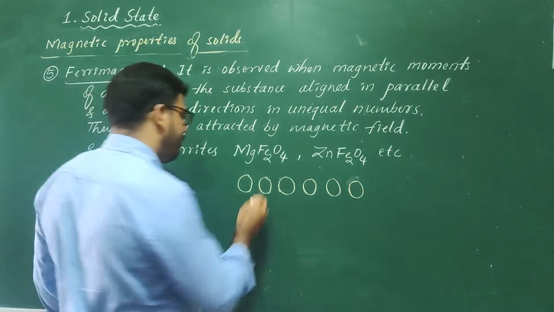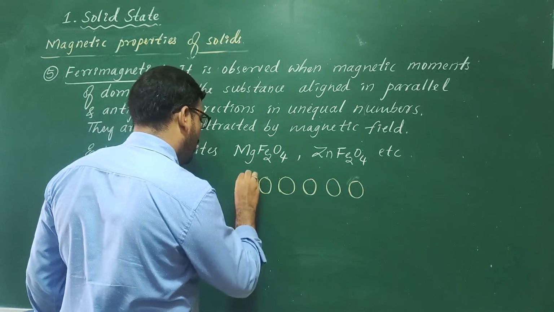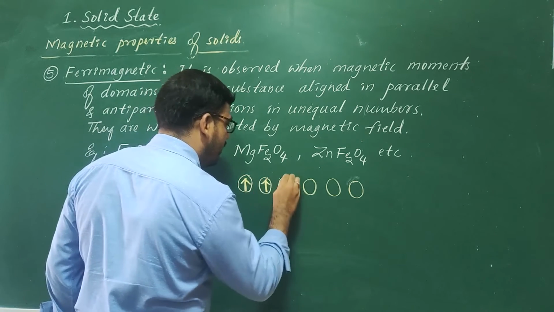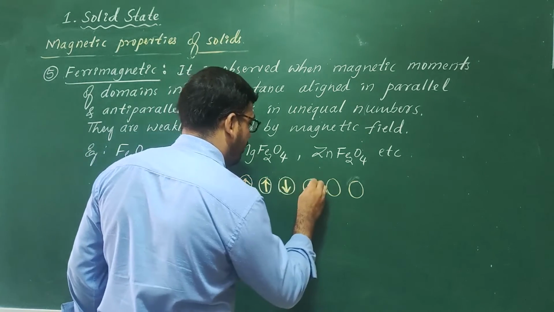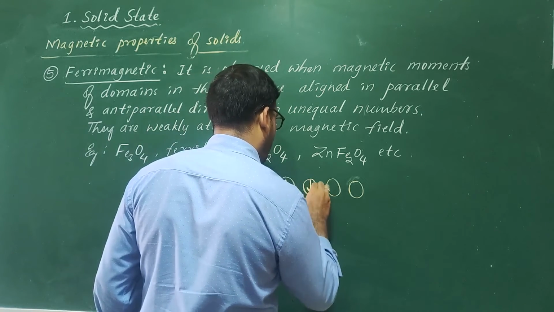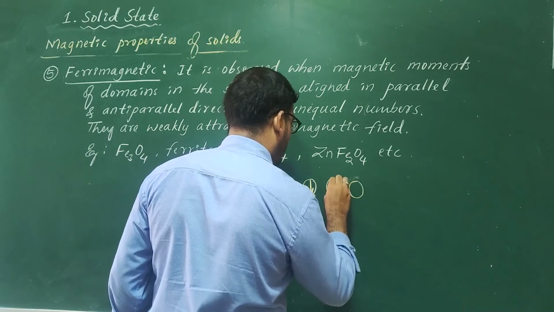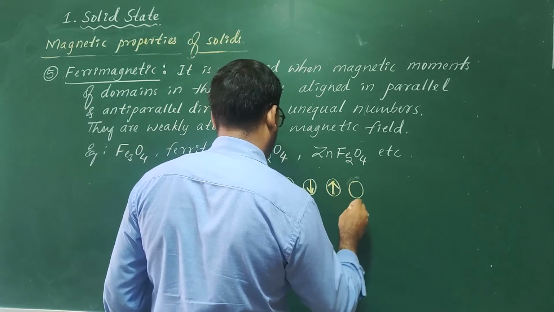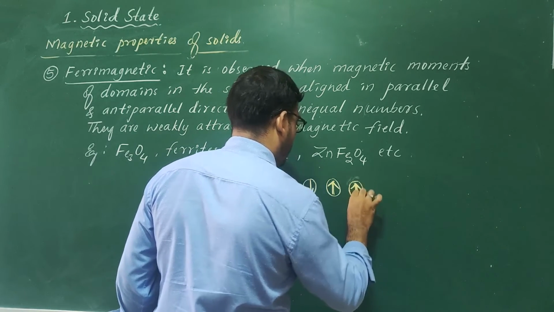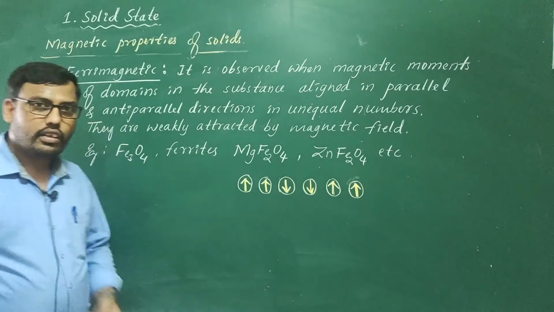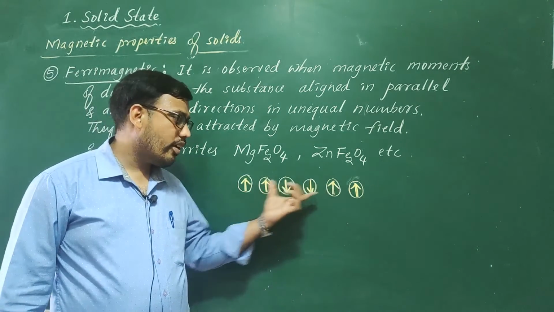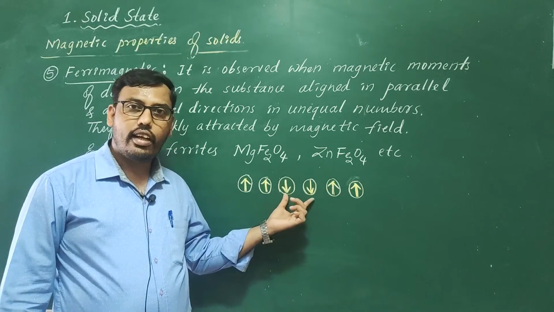Observe here, domains are aligned like this. So now you see here, 1, 2, 3, 4. 4 domains are parallel, 2 domains are anti-parallel.